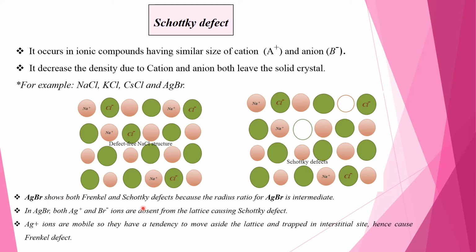Now AgBr shows both Frenkel and Schottky defects because the radius ratio for AgBr is intermediate. In AgBr both Ag+ and Br- are absent from the lattice, causing Schottky defect. Ag+ ions are mobile, so they have a tendency to move aside from the lattice and get trapped in interstitial sites, hence causing Frenkel defect. So AgBr shows both Frenkel and Schottky defects.